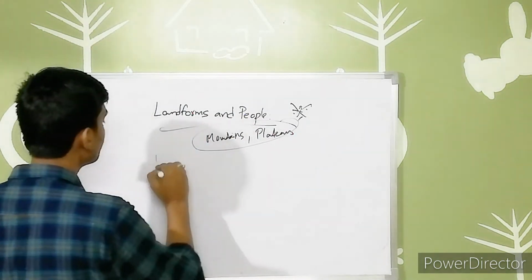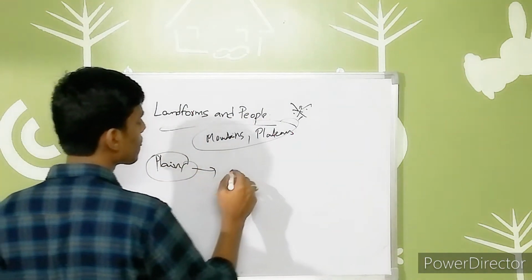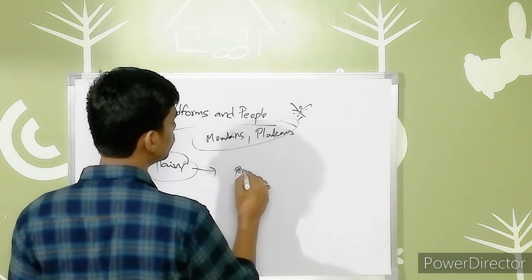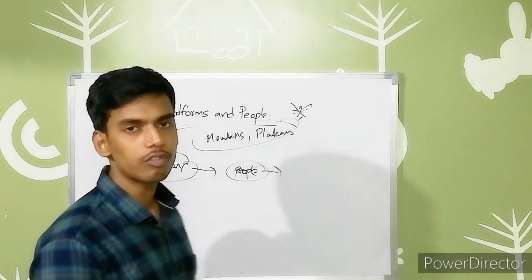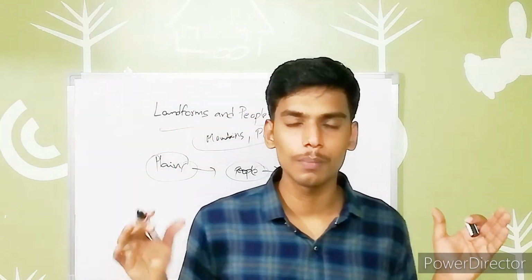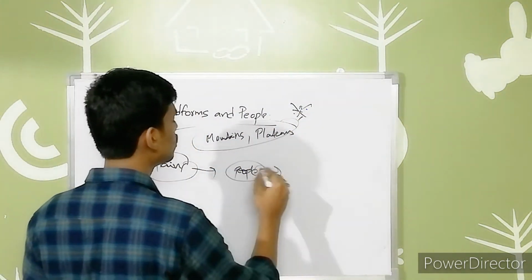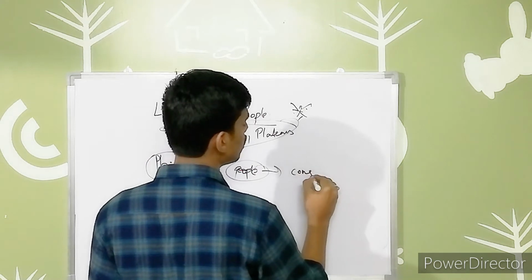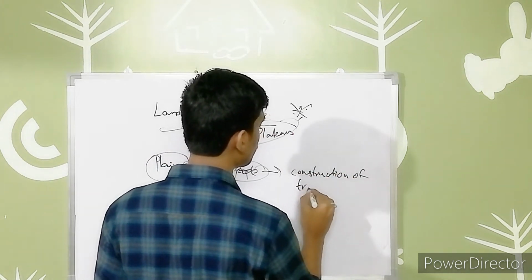So people mainly prefer to live in the plains. Plains are well suited for people to live, such that they can construct buildings, and farming or agricultural activities can happen there because the soil is very fertile, as we discussed earlier, right? Also it is best used for construction of transport purposes.